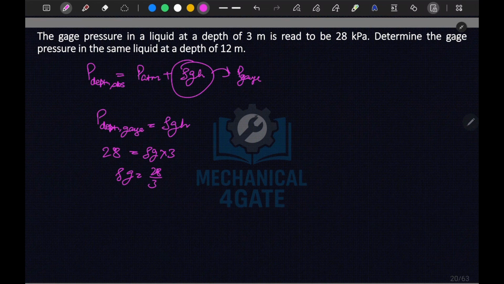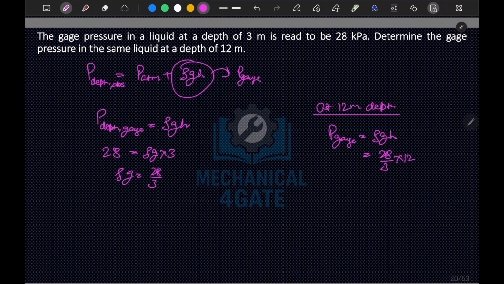At 12 meter depth we have to determine the gauge pressure, so P gauge is equal to rho g h, which is 28 by 3 into 12, which is 112 kilopascal. So this is your answer.